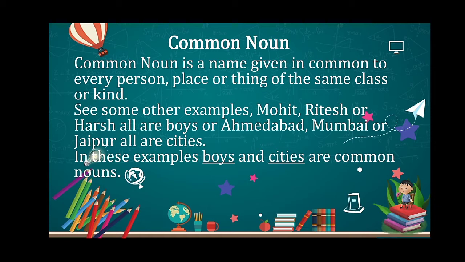You can add many more examples, like you can say that eclairs, Dairy Milk, and Kit Kat all are chocolates. You can say that Ganga, Yamuna, Brahmaputra all are rivers. So, in my first example, chocolates is a common noun, and in the second one, rivers is a common noun.